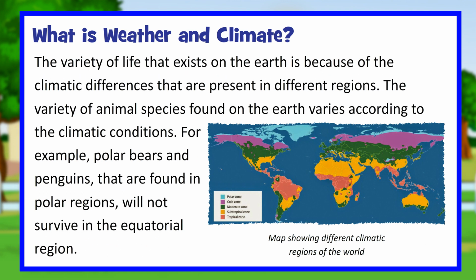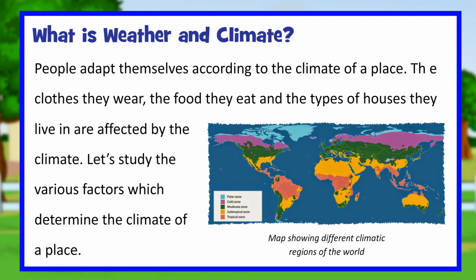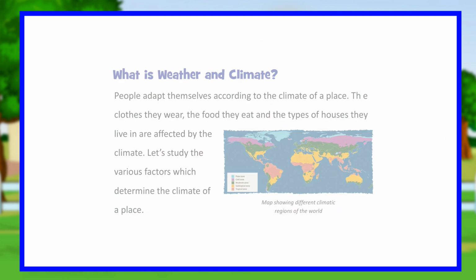The variety of life that exists on the earth is because of the climatic differences that are present in different regions. The variety of animal species found on the earth varies according to the climatic conditions. For example, polar bears and penguins, that are found in polar regions, will not survive in the equatorial region. People adapt themselves according to the climate of a place. The clothes they wear, the food they eat and the types of houses they live in are affected by the climate. Let's study the various factors which determine the climate of a place.